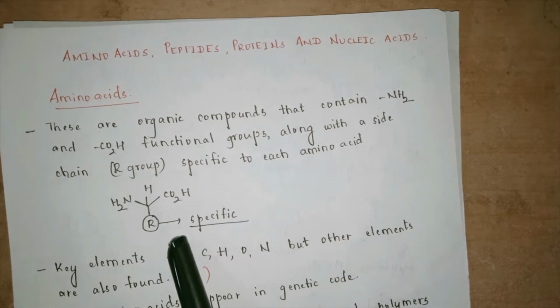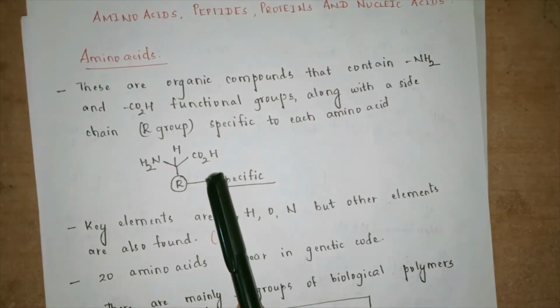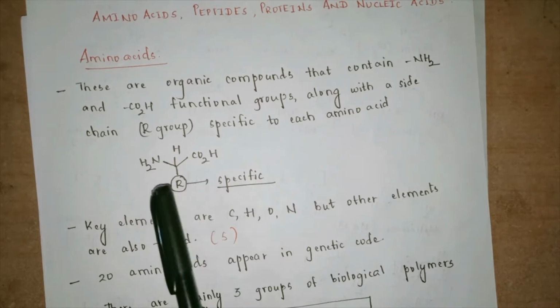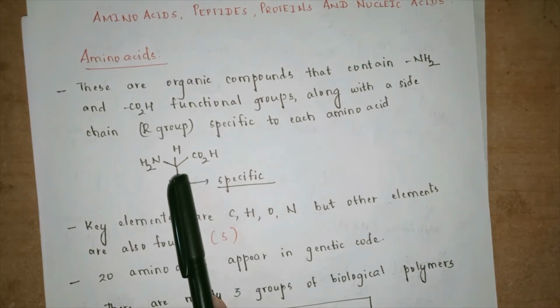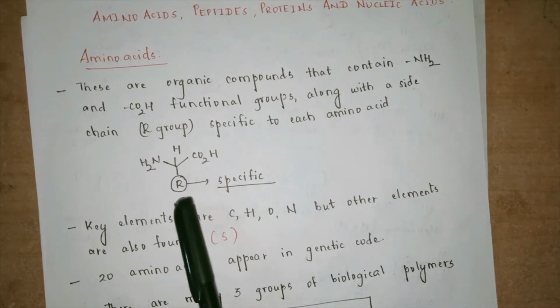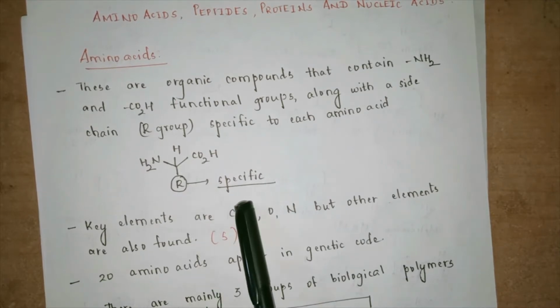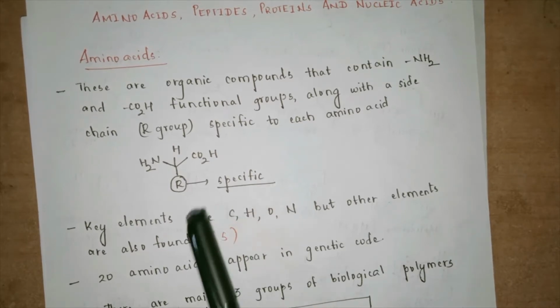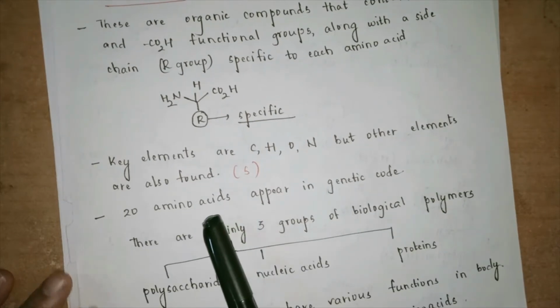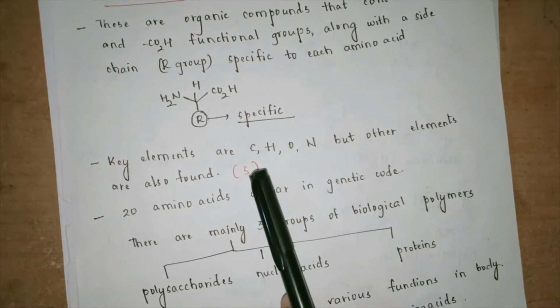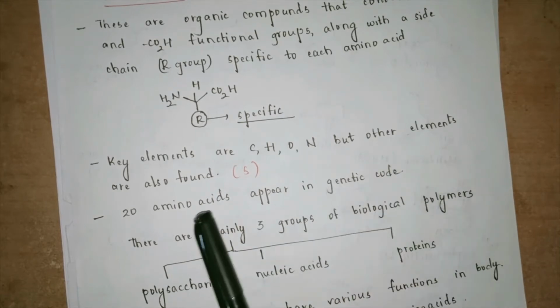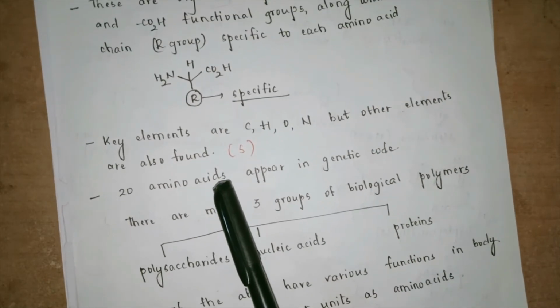So let us look at the structure. Carboxylic group is present and amine group is present. With respect to carboxylic group and an amine, at an alpha carbon position there is R. With respect to this R, each type of amino acid is specified. Hence R is specific for each type of amino acid. Now what are the key elements of amino acids? The key elements are carbon, hydrogen, oxygen, nitrogen, but there may also be a presence of sulfur content.